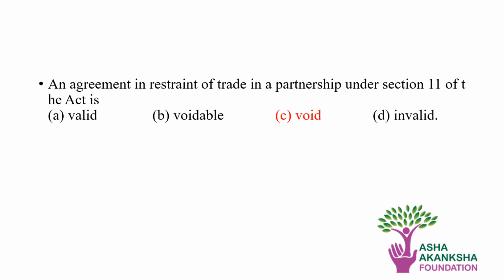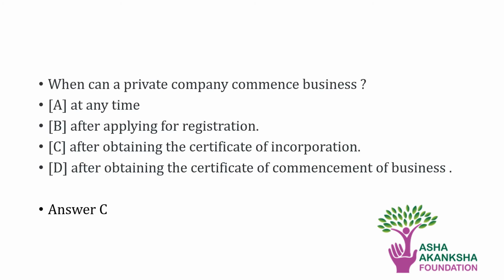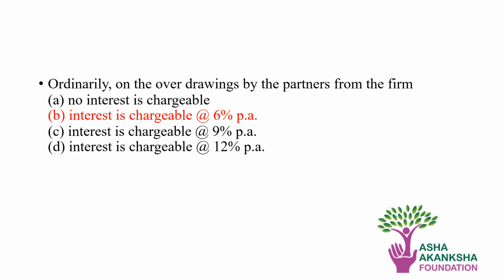Next question. An agreement in restraint of trade in a partnership under Section 11 of the Act is, the correct answer is void. Next question. Sale is a transfer of ownership in exchange for a price paid or promised, or partly paid and partly promised. This definition refers to, so the correct answer is Section 54 of Transfer of Property Act. Now next question. When can a private company commence the business? So the correct answer is after obtaining the certificate of incorporation.